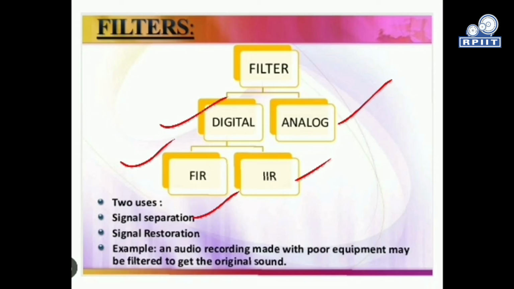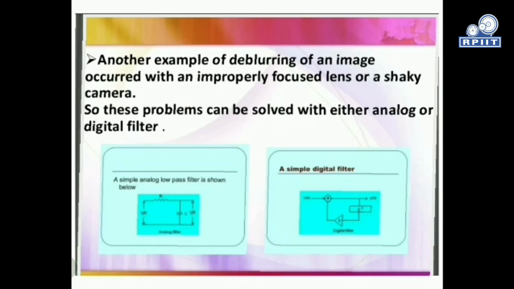Signal suppression means we separate our signal from the distorted one, and in signal distortion we reconstruct our signal after the sampling process. For example, an audio recording made with poor equipment may be filtered to get the original sound. Another example is deblurring of an image caused by an improperly focused lens or a shaky camera. These problems can be solved by using either analog or digital filters.